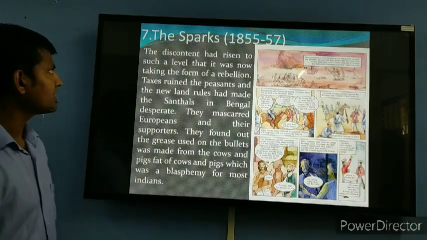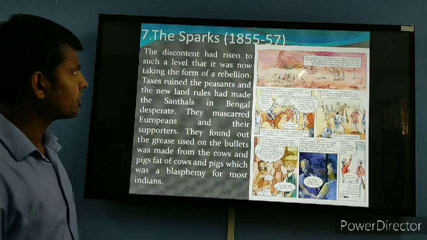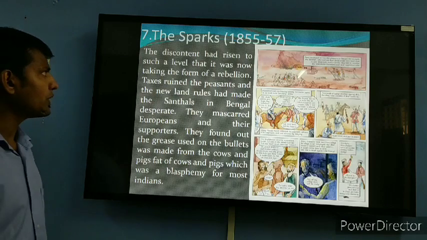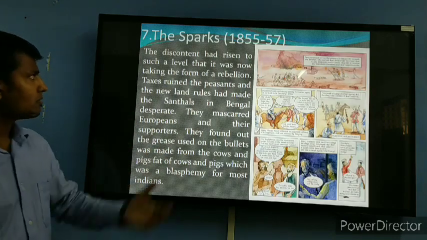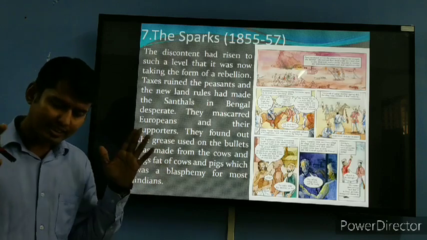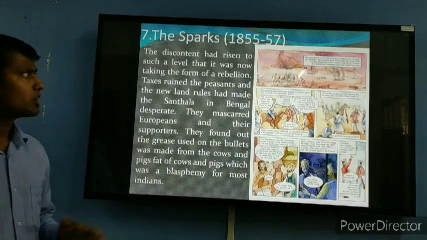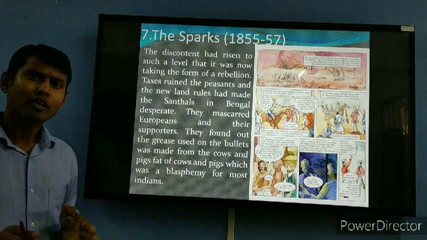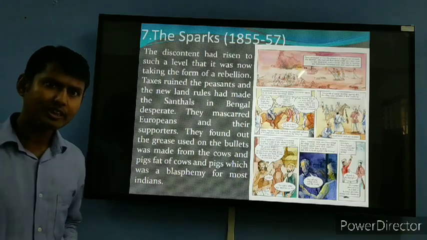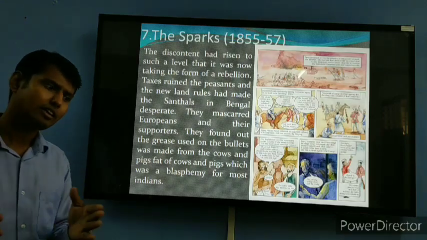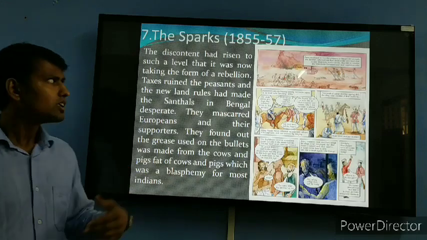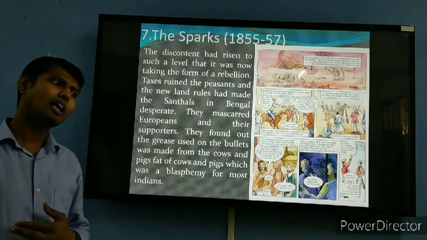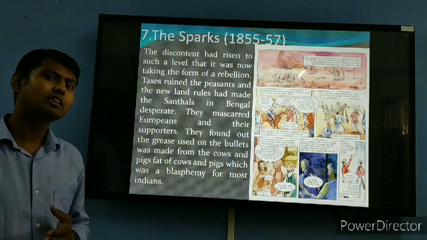Now number 7 is the spark, between 1855 and 57. Here the discontent had risen to such a level that it was taking the form of a rebellion. What happened after this? The people became very dissatisfied with the rule of the Britishers, because they were imposing a lot of unfavorable, oppressive laws that suppressed the Indians. They didn't have any freedom or any rights. So ultimately the people wanted to rebel. They wanted to do something against the Britishers to get back all the things they had before the Britishers came to India.